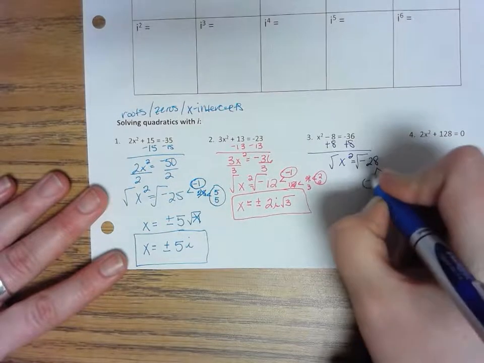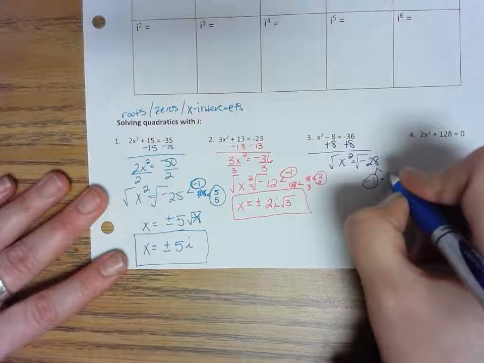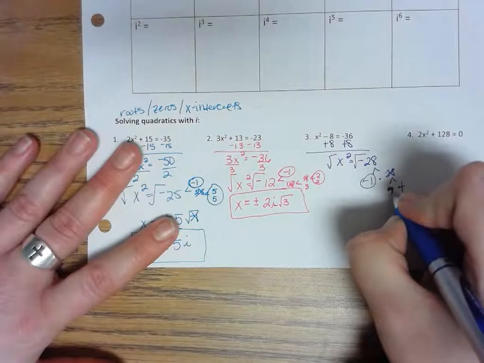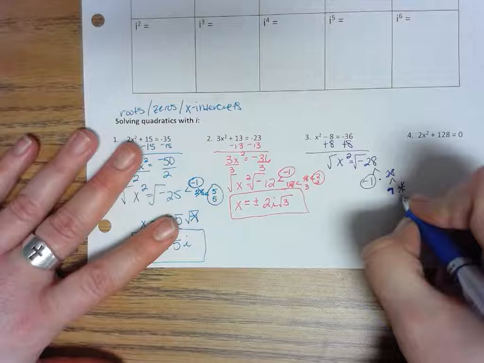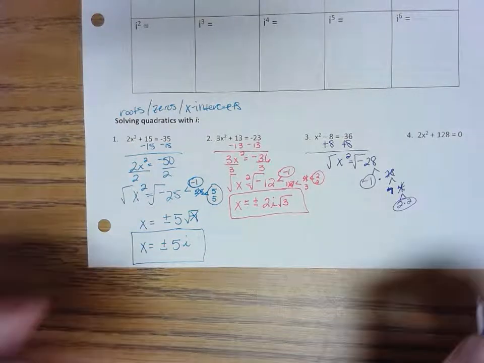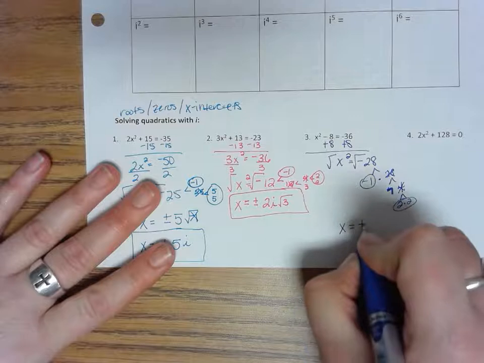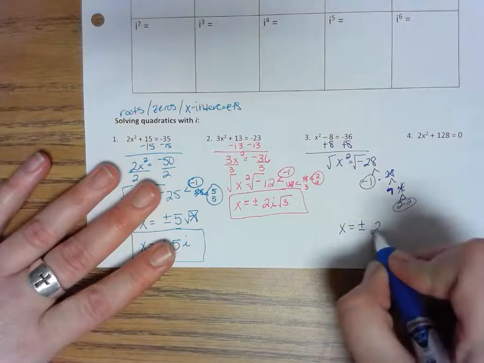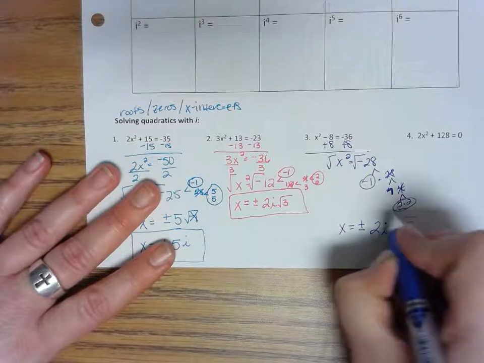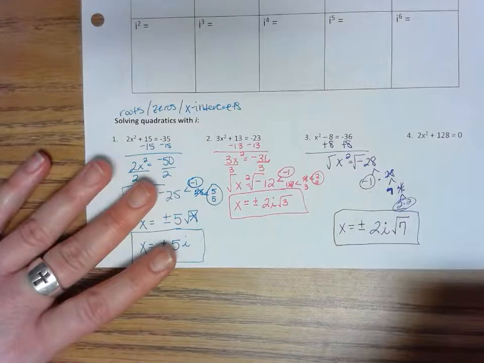Negative 1, circle it up, times 28. 28 is going to become 7 and 4. Sorry, that's a 7. And then the 4 is 2 and 2. So I'm going to say x equals plus or minus. I've got a 2. I've got an i. And the 7 has no friends. Nobody helped him break out, so it's going to be written just like this.